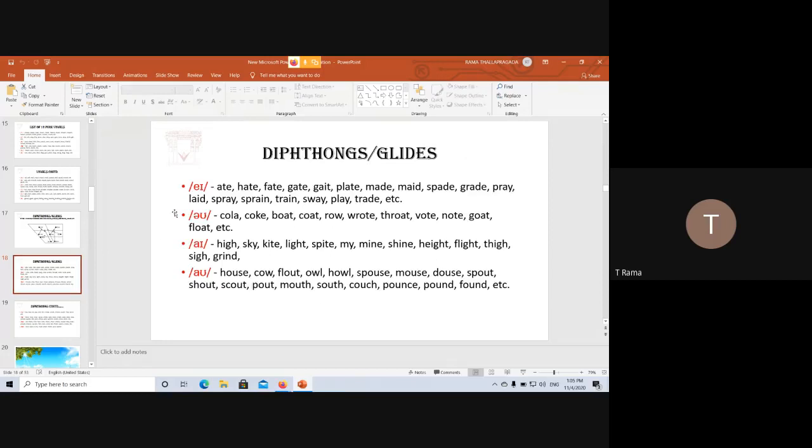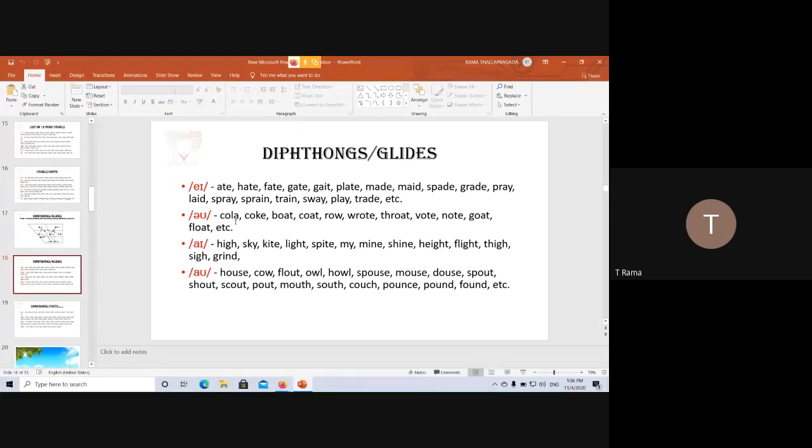Then let's look at those. This is A, as in ate, hate, fate, gate, etc. Then O. Like I already told you, there is no O sound in English. O is there in our languages. We have O, ow. But in English, it is O, that's it.